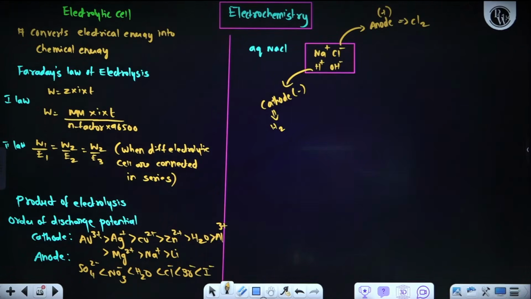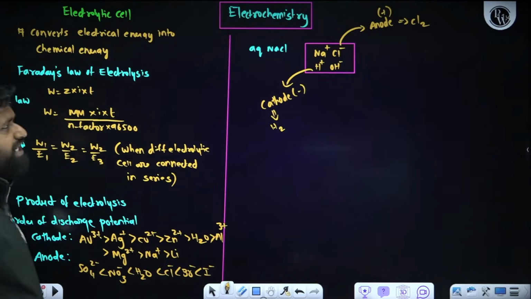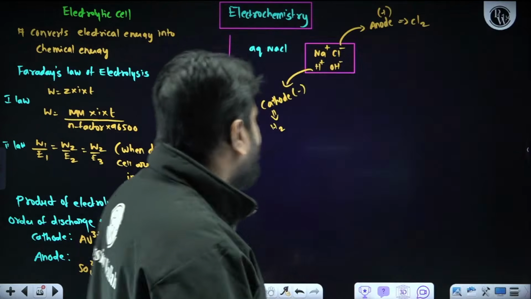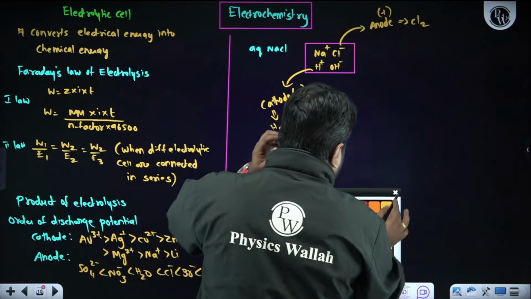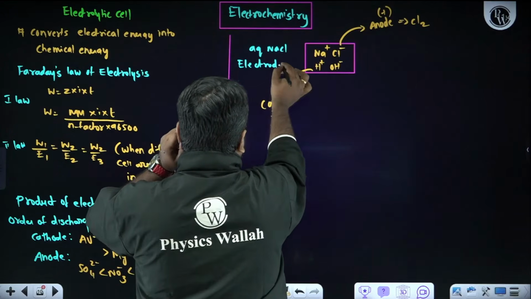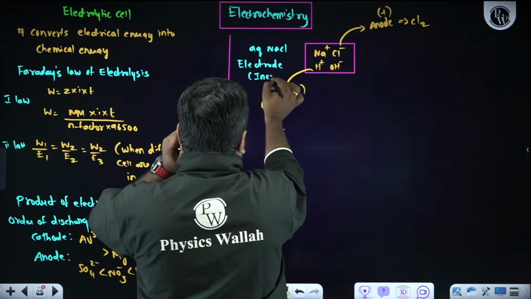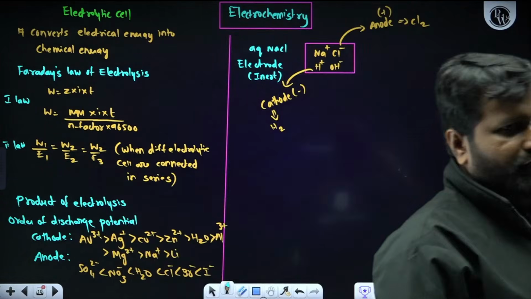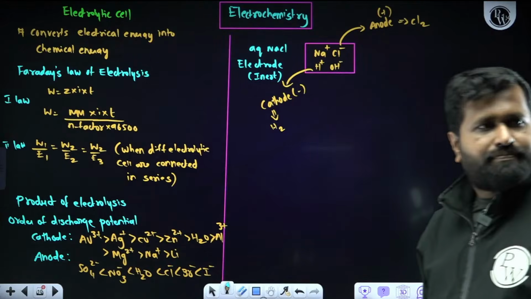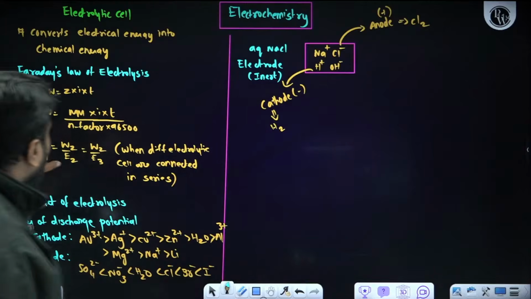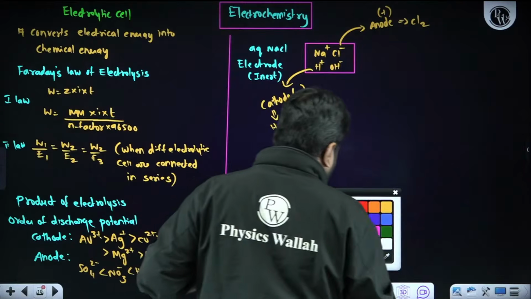So automatically you can do it. But what is the condition? Electrode should be an inert electrode. Electrode should not take part in a chemical reaction. Electrode nature should be inert. That is very, very important. It is clear. Anybody having any doubts? Now, these are all the things very, very important when it comes to the electrolytic cell.